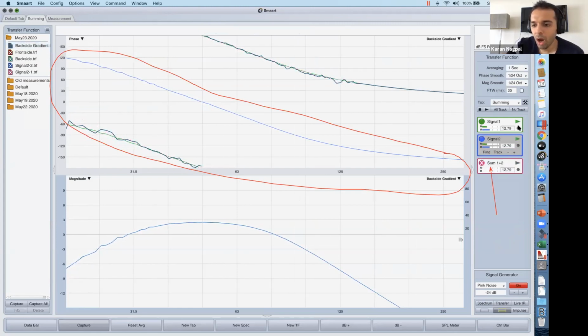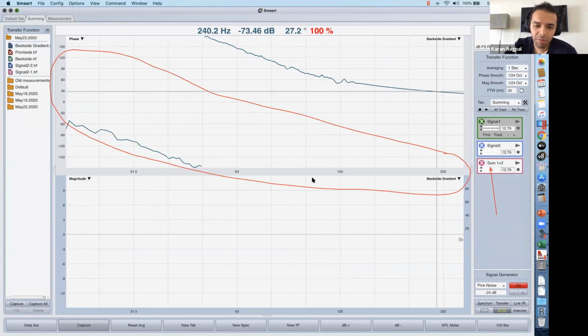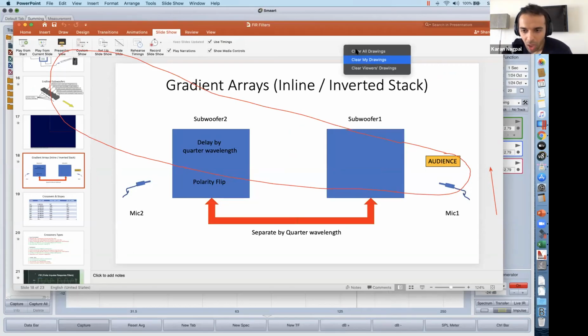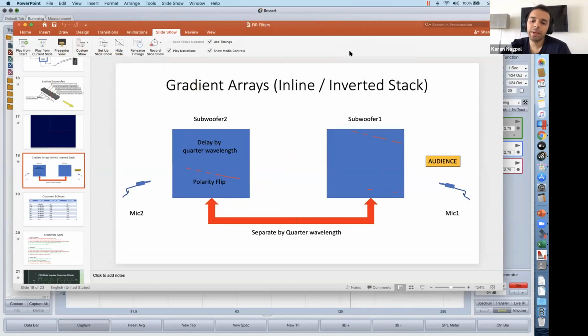Now what's happening on the front side is what we've got to see. Let me clear this drawing. You saw on the back side we are having complete cancellation. On the front side, again, we have this subwoofer which is delayed, subwoofer 1 or subwoofer 2. We know that we flipped the polarity of the back subwoofer, and if we look at its delay, this is the subwoofer we now have to delay by a quarter wavelength. Let's just stick to the same one.